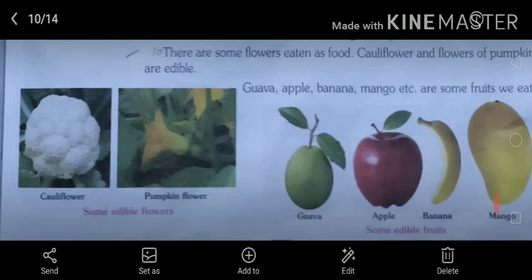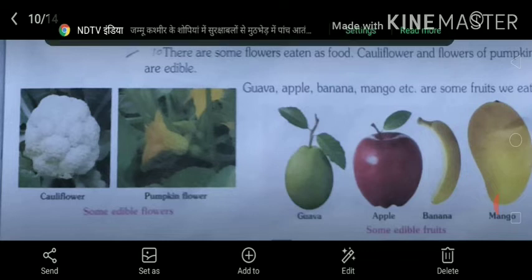There are some flowers eaten as food. Cauliflower and flowers of pumpkin are edible. What is the meaning of edible? Which we use for eating purposes. So some flowers we eat as a vegetable, like cauliflower and flower of pumpkin. Broccoli we also eat as a vegetable. Broccoli is also an example of a flower as a vegetable.